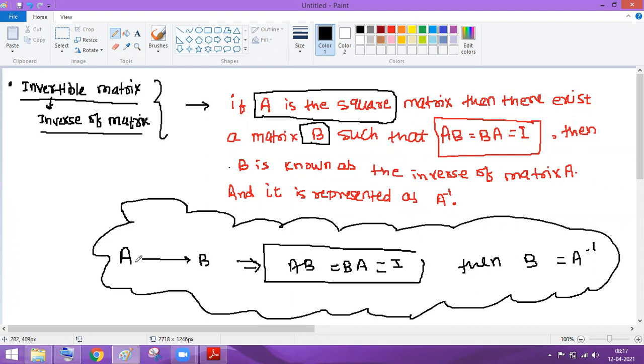If we have A, then there exists a matrix B such that AB equal to BA equal to I, then B will be called the inverse of A, and you can also say that A will be called the inverse of B. They are inverses of each other.